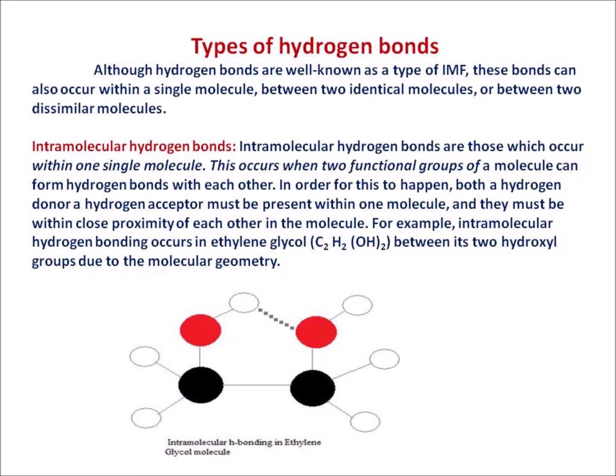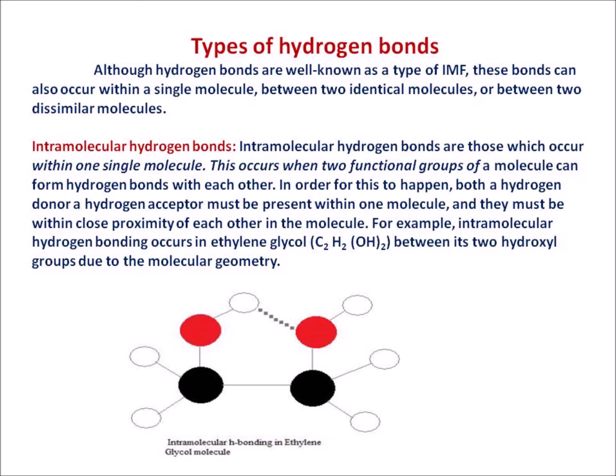There are two types of hydrogen bonds. One is the intramolecular hydrogen bond and the other is intermolecular hydrogen bond. Intramolecular hydrogen bonds are those which occur within one single molecule. This occurs when two functional groups of a molecule can form a hydrogen bond with each other.